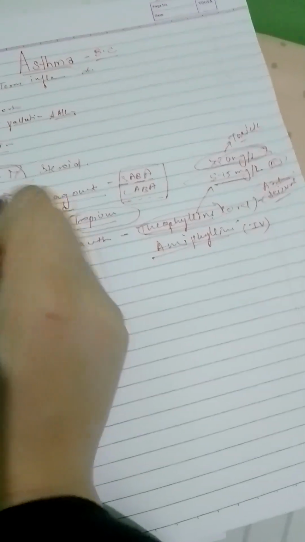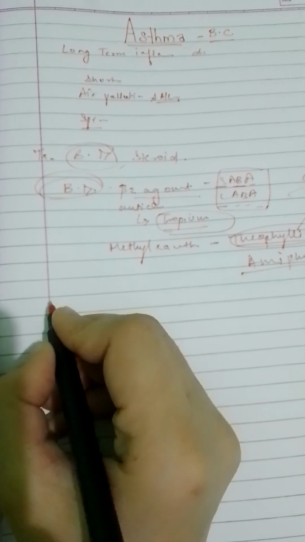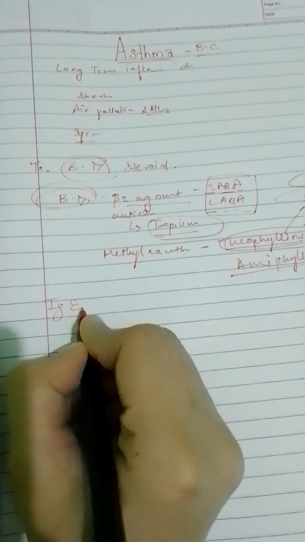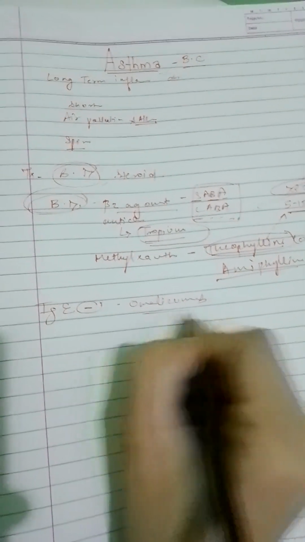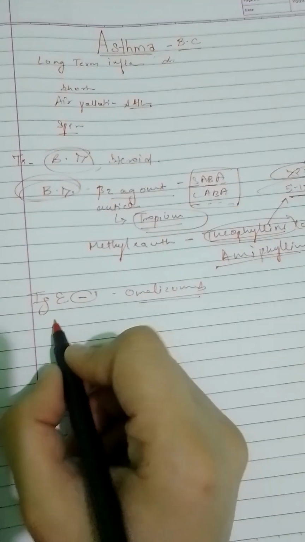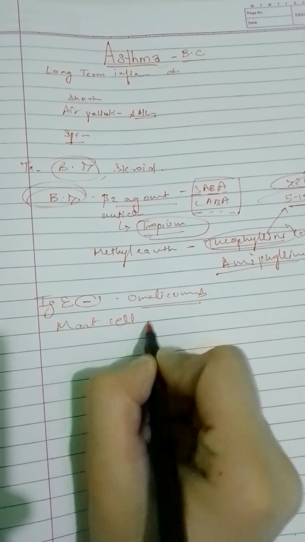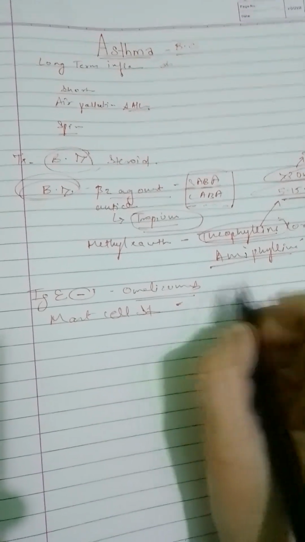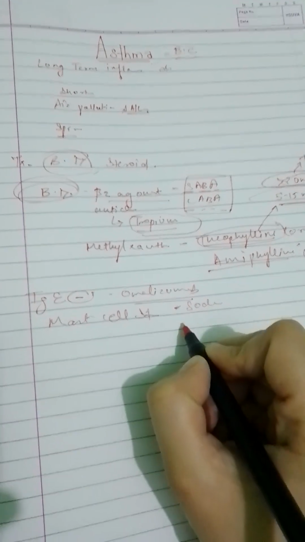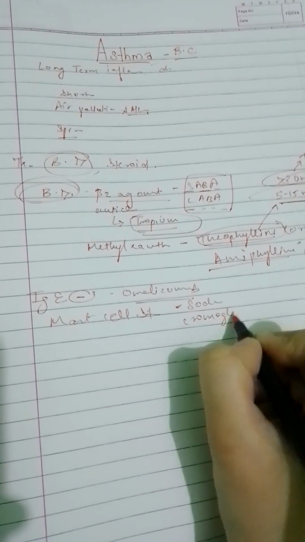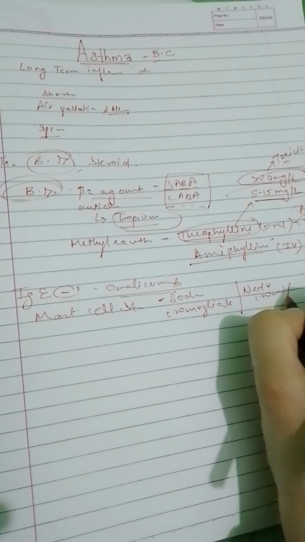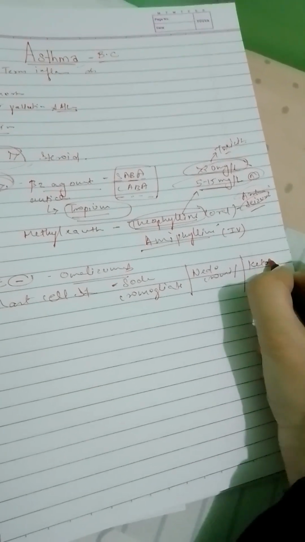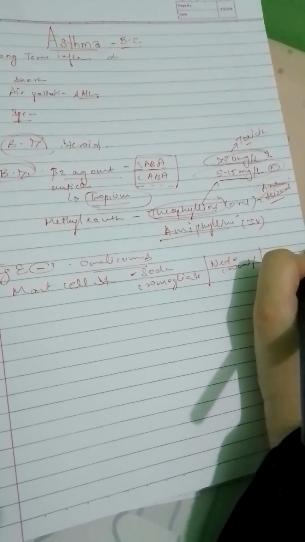Let's continue further. We have talked about bronchodilators. Another category is IgE blockers, for example omalizumab, which can also be prescribed in asthma. Another category is mast cell stabilizers, for example sodium cromoglycate, nedocromil, and ketotifen. We can use these as mast cell stabilizers.